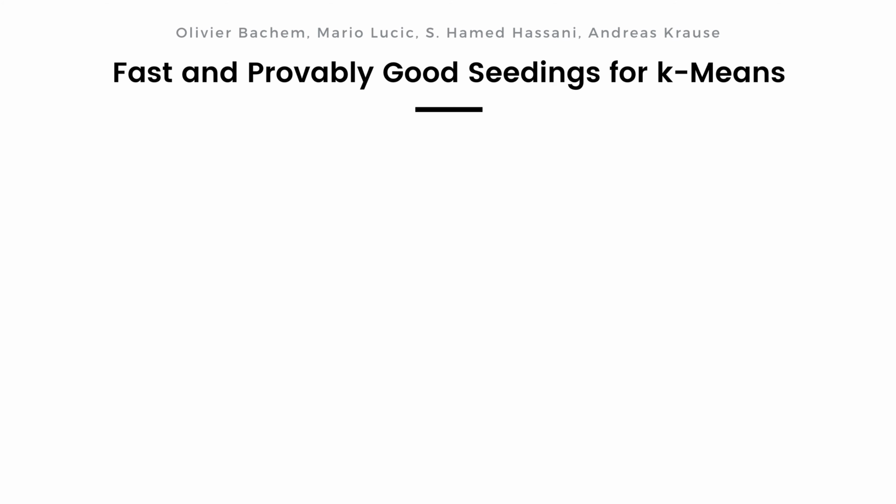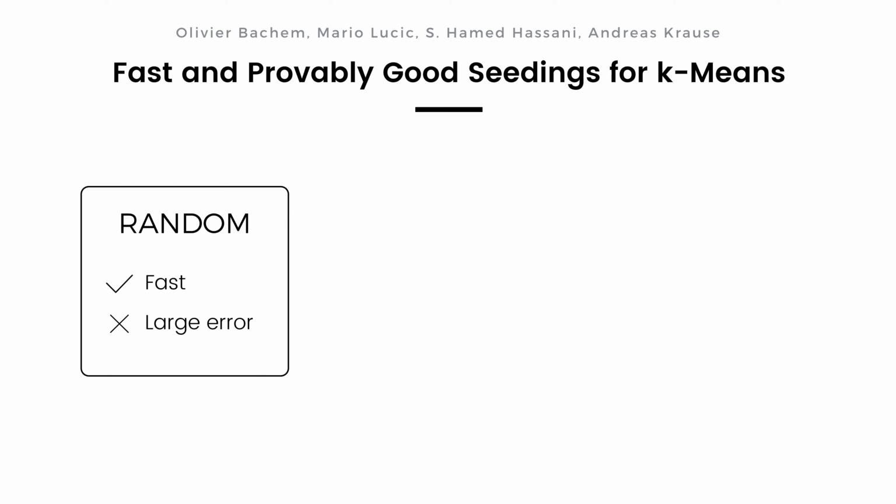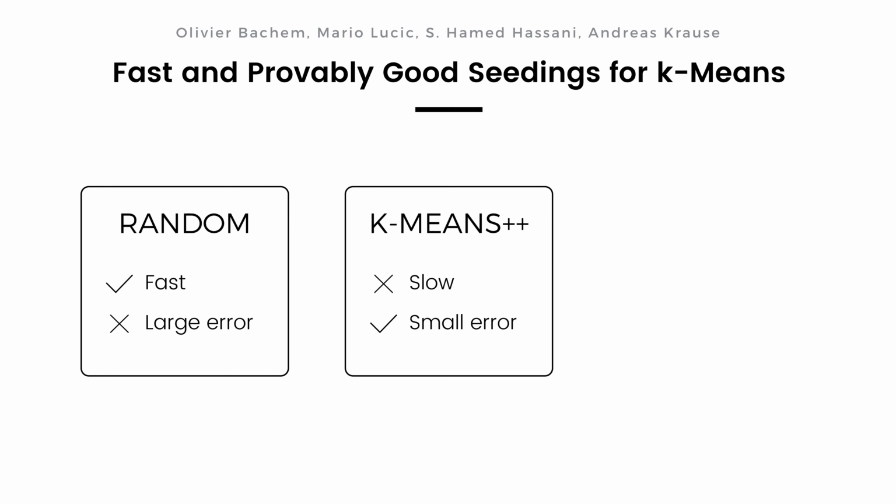In a naive approach, one samples data points uniformly at random and uses them as the initial cluster centers. This is extremely fast, but the resulting solutions can be arbitrarily bad. The second option, the state-of-the-art algorithm k-means++, provides substantially better solutions using an adaptive sampling scheme. However, the algorithm requires k inherently sequential passes through the full dataset, making it impractical for a massive data setting.